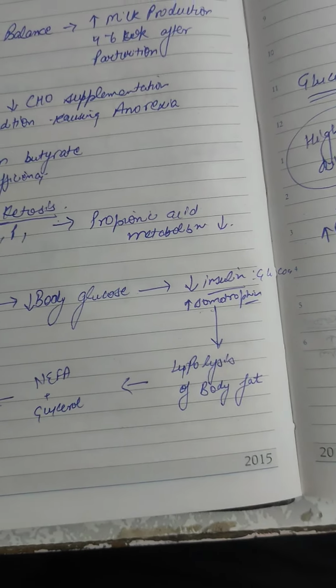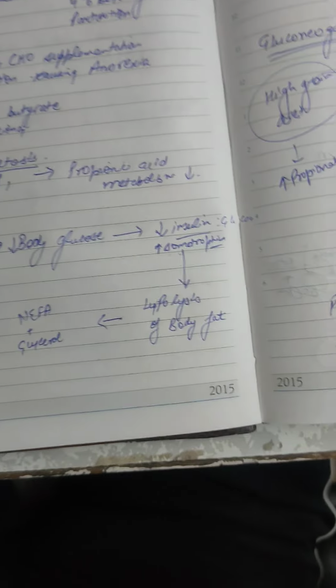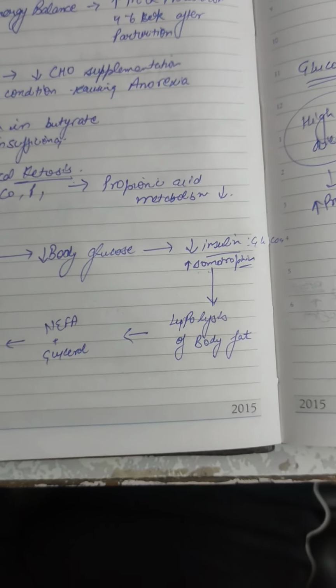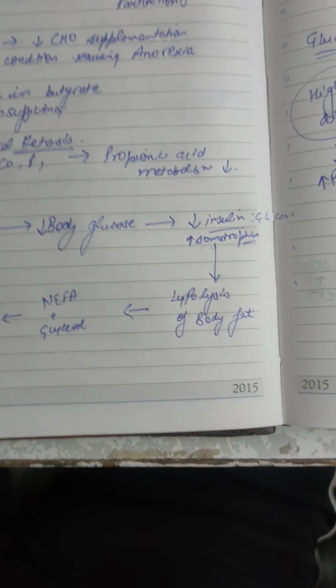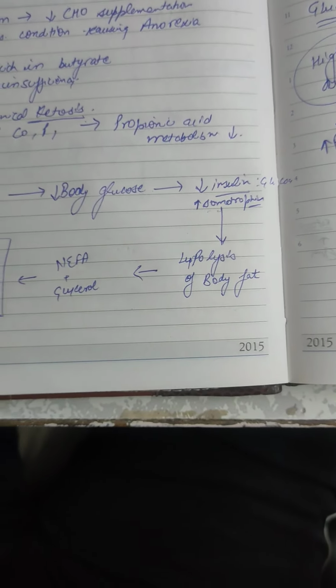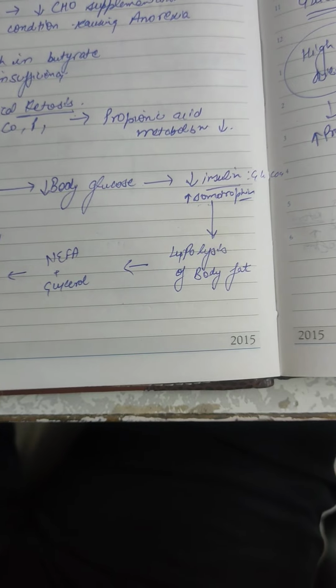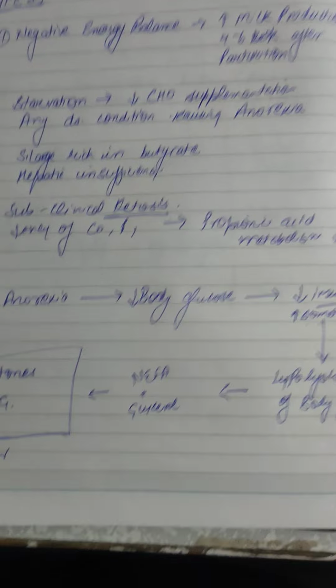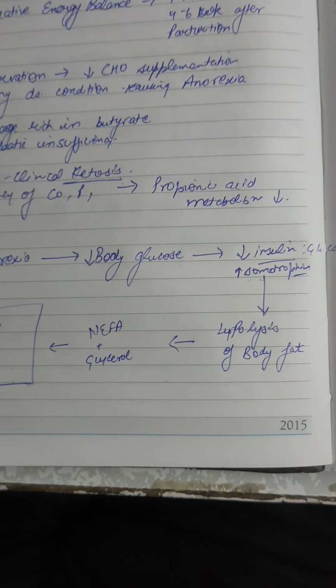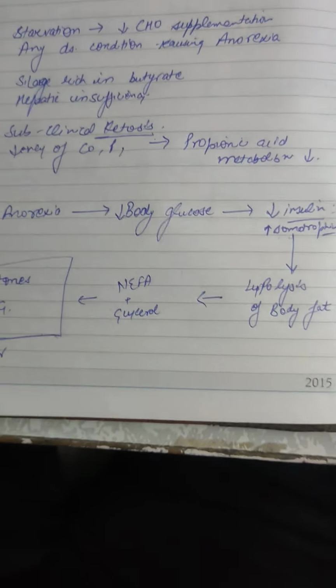Also, if the silage we are providing has more butyrate, that leads to ketones in the body. Certain deficiencies of minerals and vitamins, such as cobalt and phosphorus deficiency, also make animals susceptible to the development of ketosis.